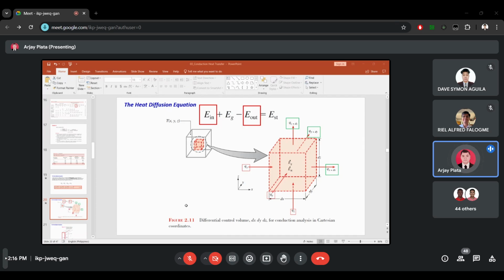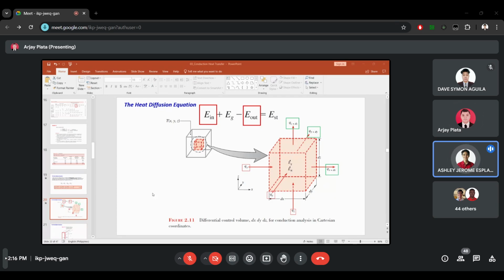Ashley Jerome Esplana, are you here? Hello po. Yes po. Okay. So what are the energy or heat transfer coming into the system in this control volume?